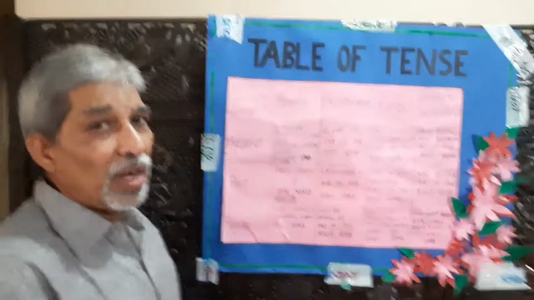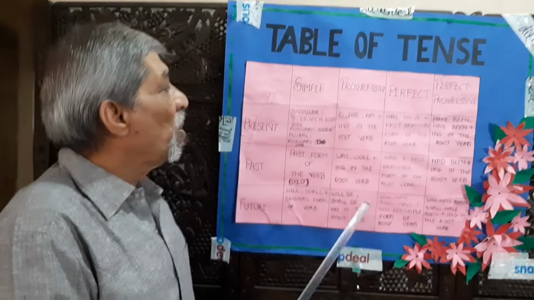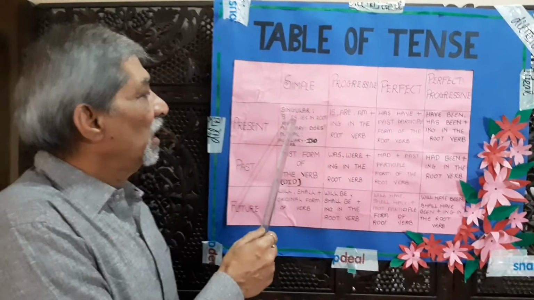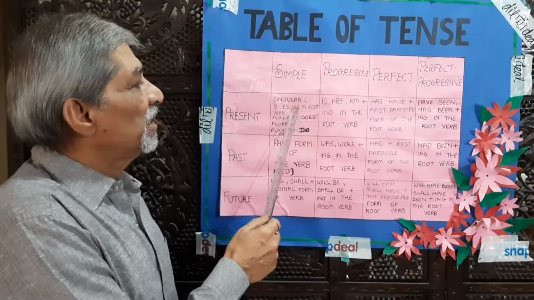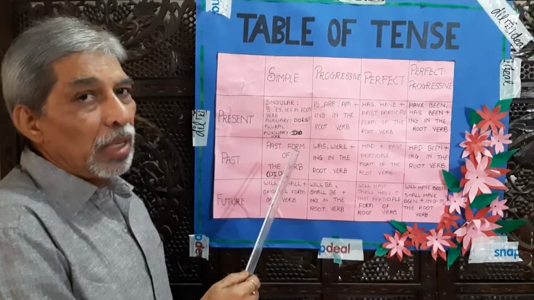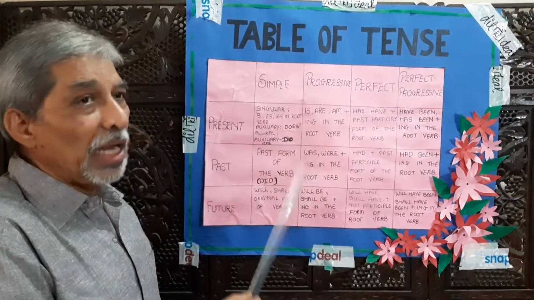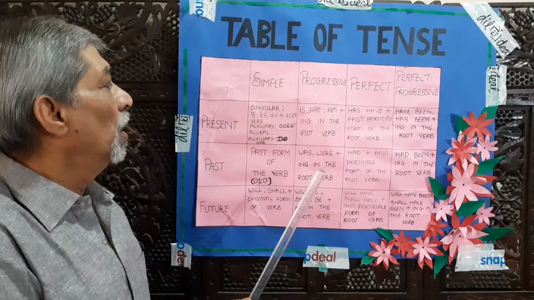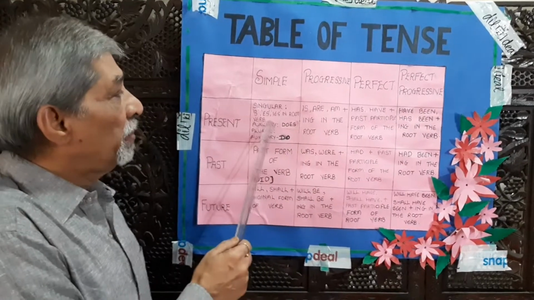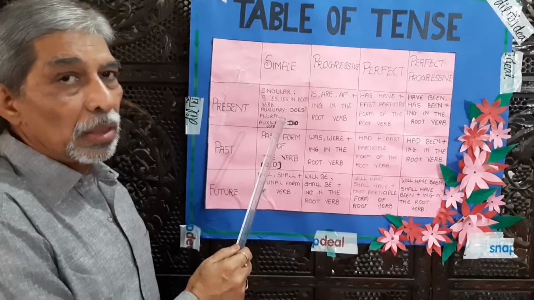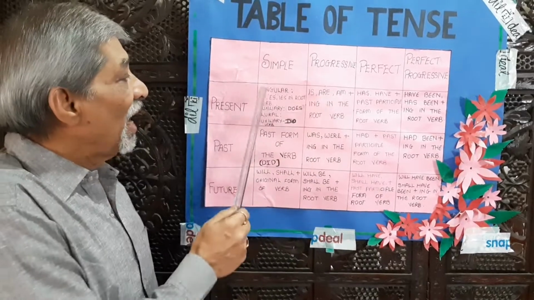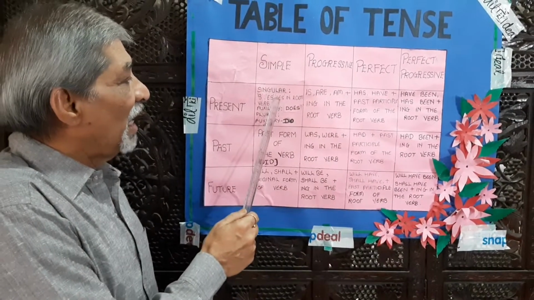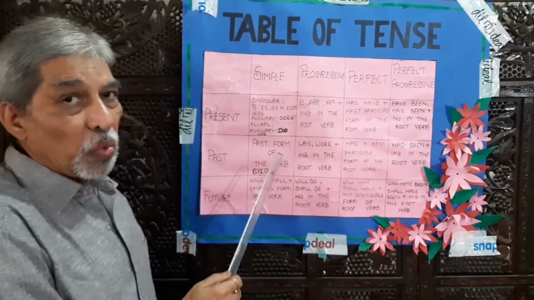Singular number subjects: when we frame a sentence, we have to add S, ES, IES to the root verb according to the nature of the verb. Repeat. If the subject is singular number, then we have to add S, ES, IES to the root verb.